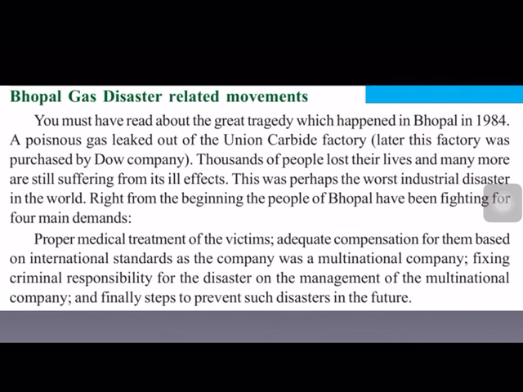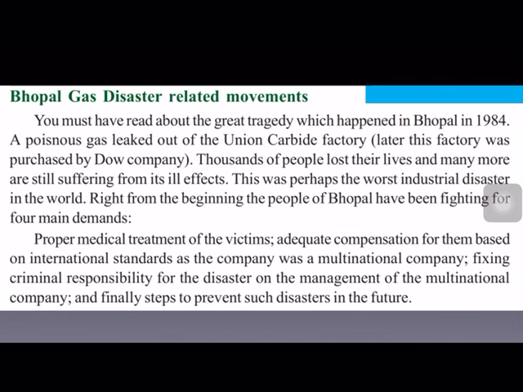I am repeating once again these 4. First, proper medical treatment for the victims, and then adequate, which means enough, compensation for the victims based on international standards, because the company was an international company, a multinational company. So the compensation also should be paid on international standards. And fixing criminal responsibility for this disaster on the management of the MNC. And finally, steps to prevent such disasters in future. That is very, very important.